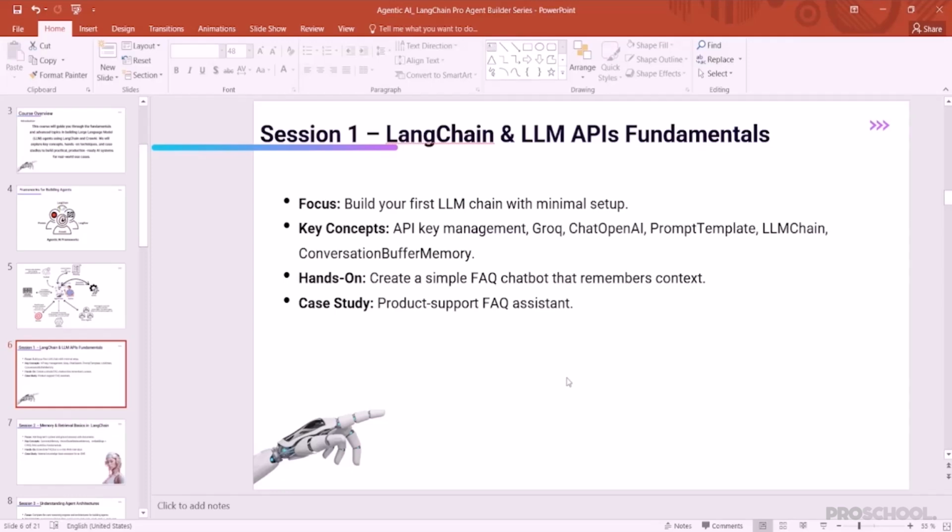We're going to understand the prompt template. What is a prompt template? How are we going to create our own prompt template if we have to create our own customized application? LLM chain, and we're going to understand the conversation buffer memory, why it is important for any large language model. In the hands-on lab, we're going to create a simple FAQ bot that remembers the context. Whatever context the user enters, it's going to remember and answer your questions according to that context.